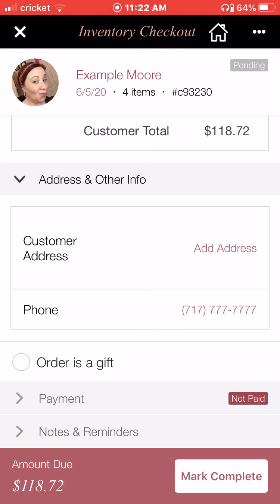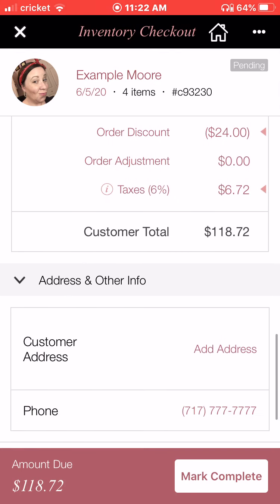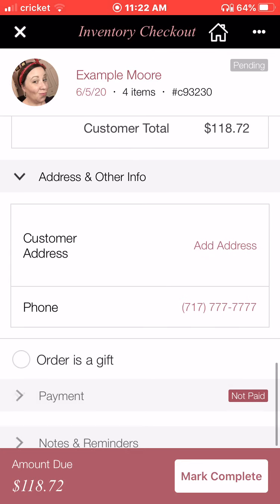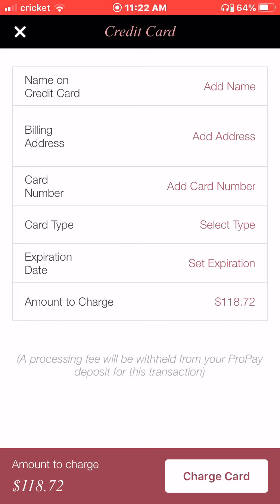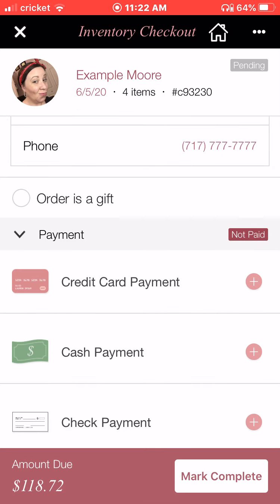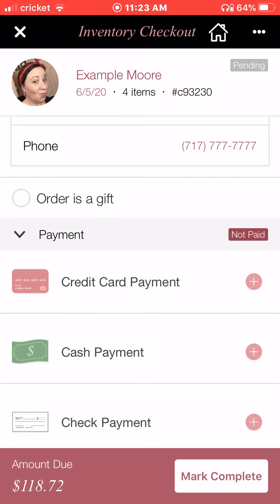I can come down in here so I can adjust. This is totally accurately reflected. I can come down here and I can do payment, and this will sync with my ProPay. So I can click that add button. Do you guys see that? Hit that add button, and here I can fill in all this information, and this will instantly charge on my ProPay account, right? So one-stop shop, which is super cool.